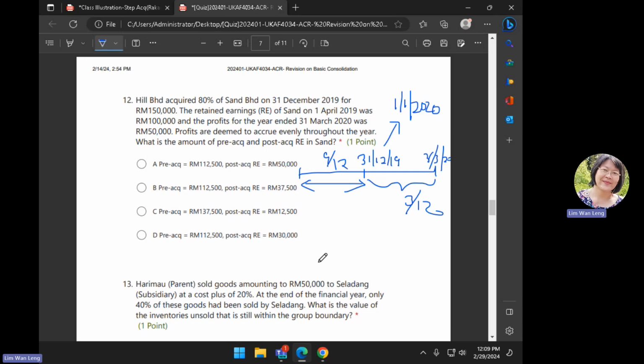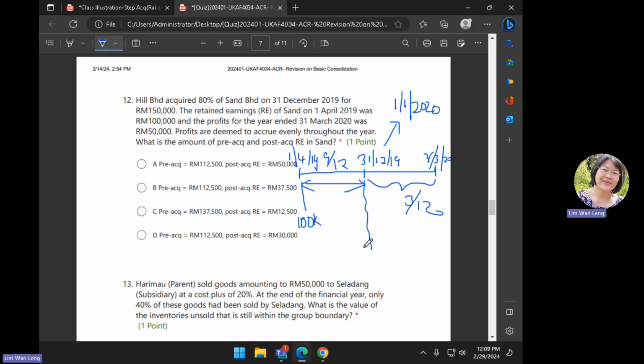Okay, so how much is the pre-acquisition if you have such information? Profits for the year, 50,000. Retained earnings on the first day of April 2019 was how much? This figure, 100,000. So, we just split.